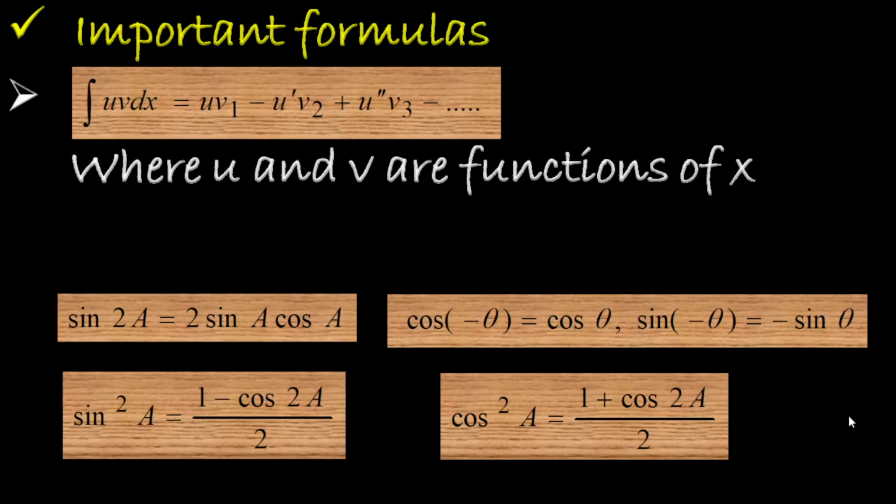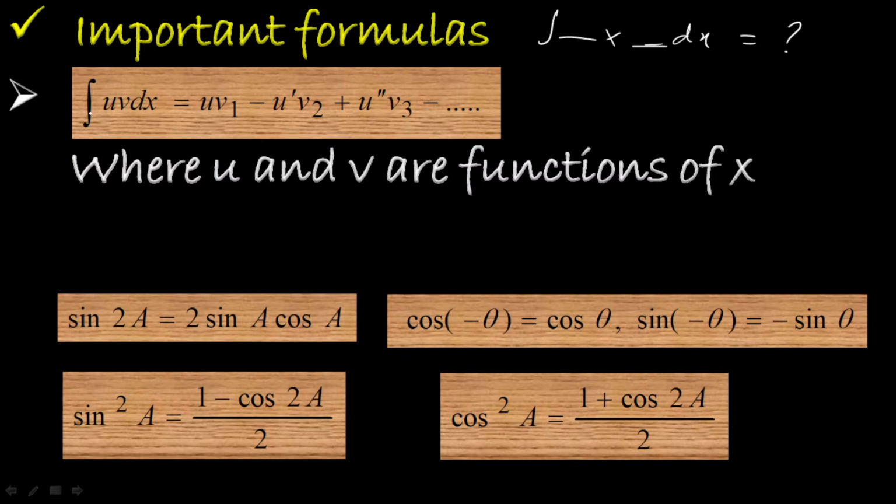Okay. Next, some of the important formulas I am going to list out for your reference. First, you should know integral u v dx. Whenever the product of functions is inside the integration and you don't know how to evaluate this integral, we make use of Bernoulli's formula.